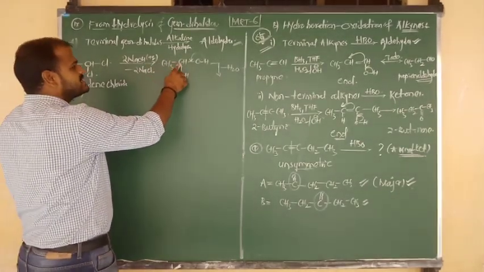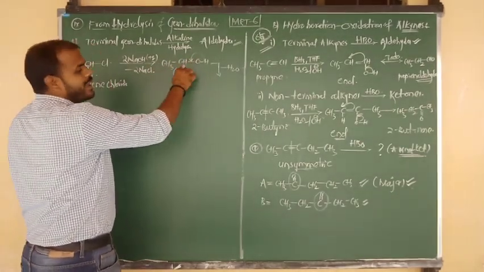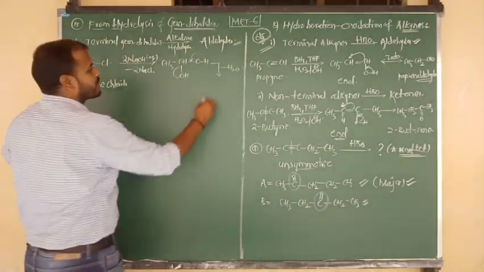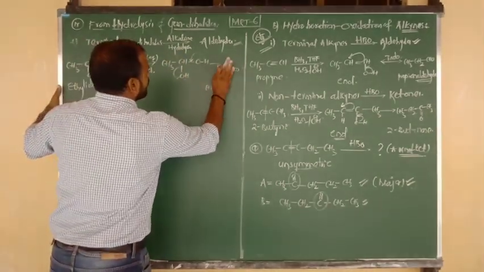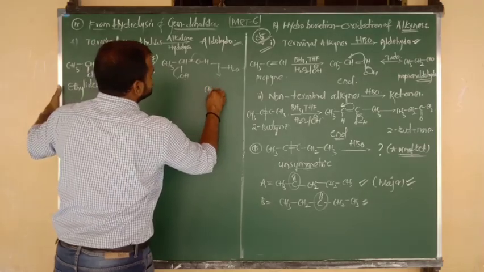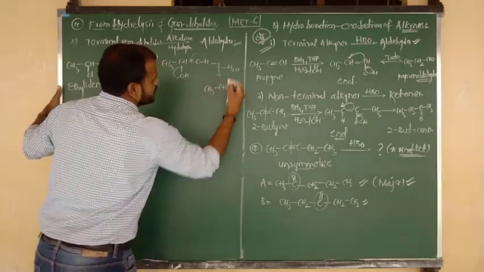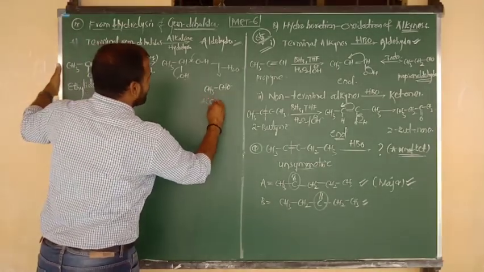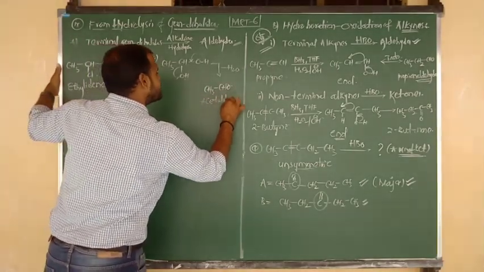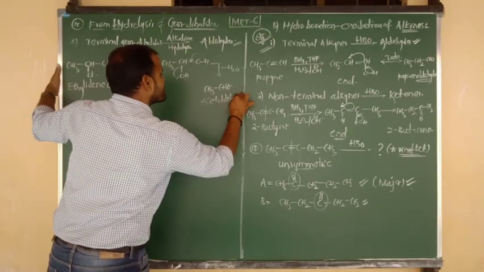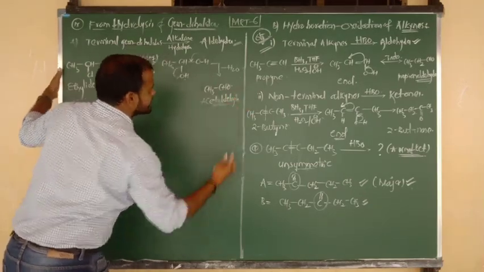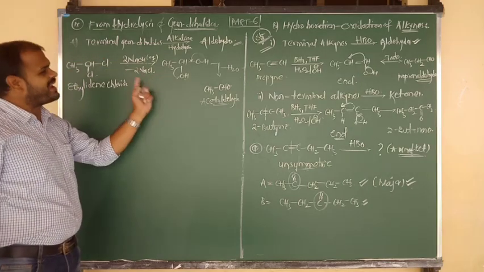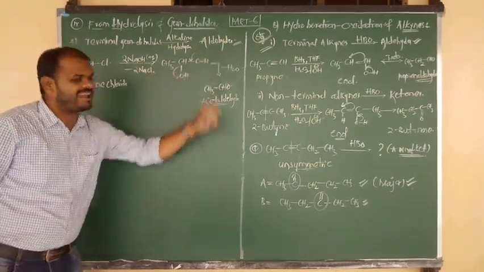Remaining CH3, C double bond O, H. Otherwise, simply CH3CHO. The name of this compound is acetaldehyde. Terminal gem dihalides on alkaline hydrolysis give aldehydes.